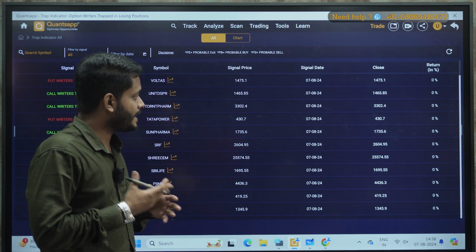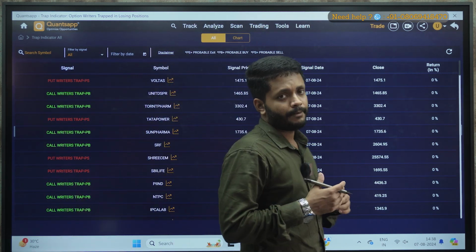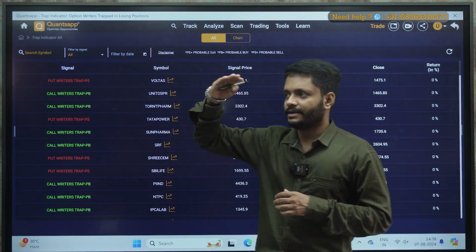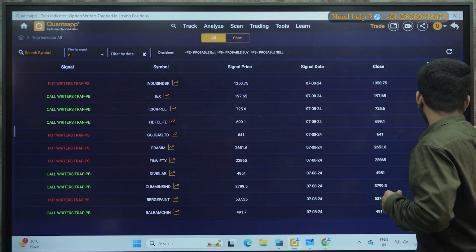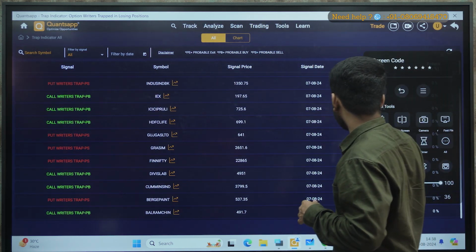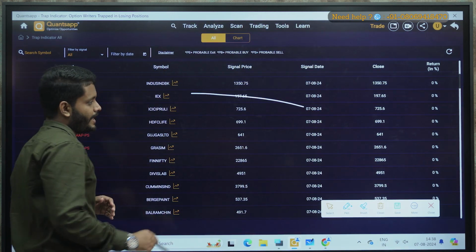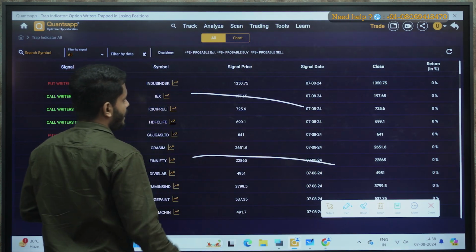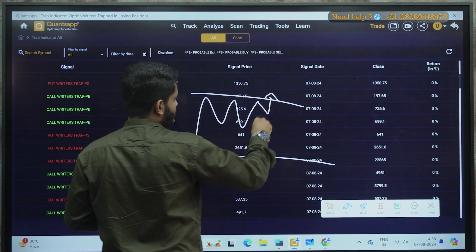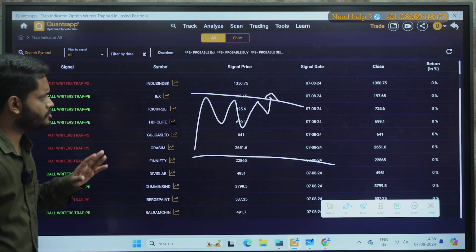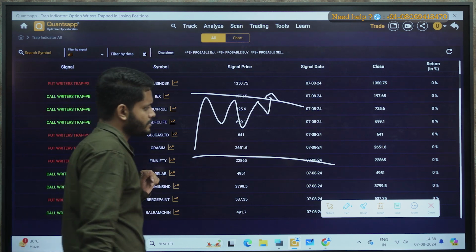Now call writer trap means, say for example, there are call writers at this level, say this is a resistance and there are call writers present at this level. Okay, give me a second, let me explain it to you. Say this is a resistance level and this is a support level, and a stock is trading oscillating between these. Now say the stock is breaching this resistance.